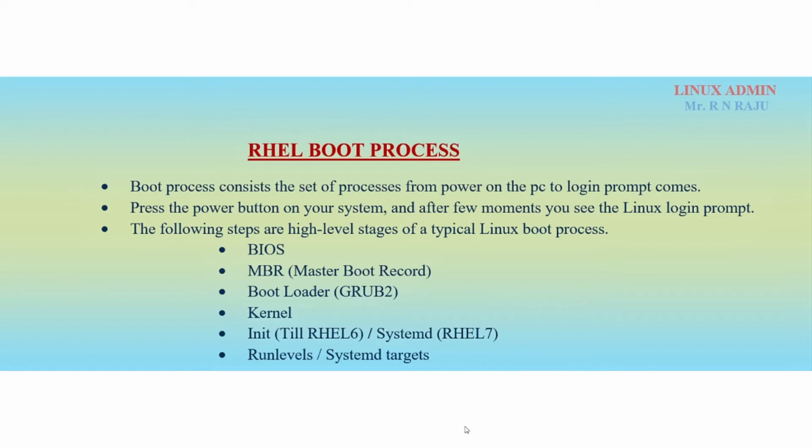The first one is BIOS. It stands for basic input output system, and the second one is MBR, master boot record, and the third stage is bootloader. It means GRUB2, and the fourth stage is kernel, and the fifth stage is init or systemd, and the sixth stage is run levels or systemd targets. Okay, I will explain each and every stage one by one.